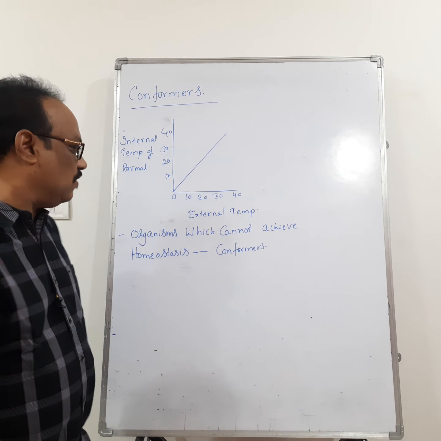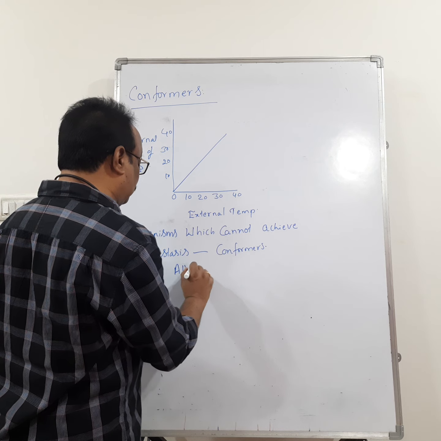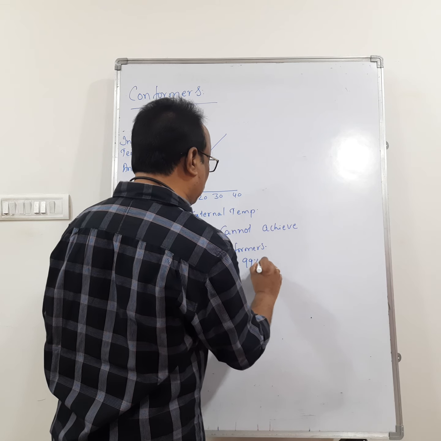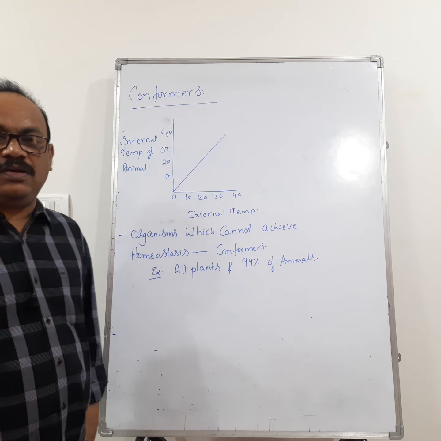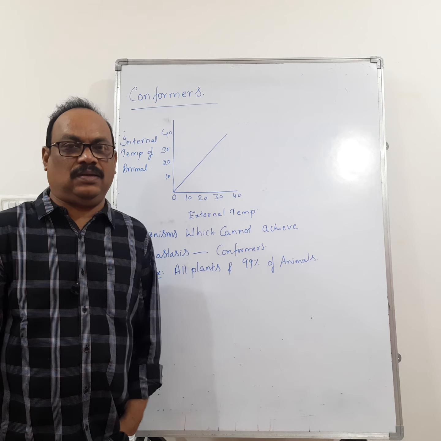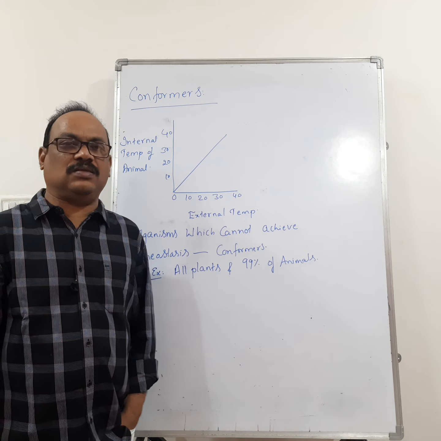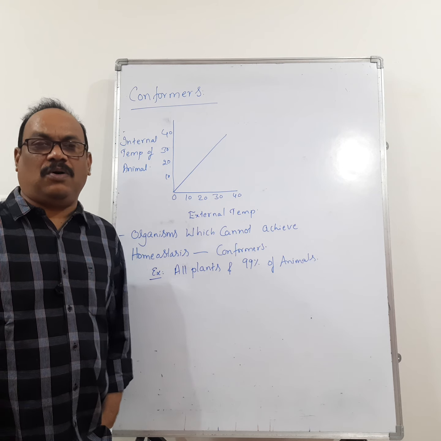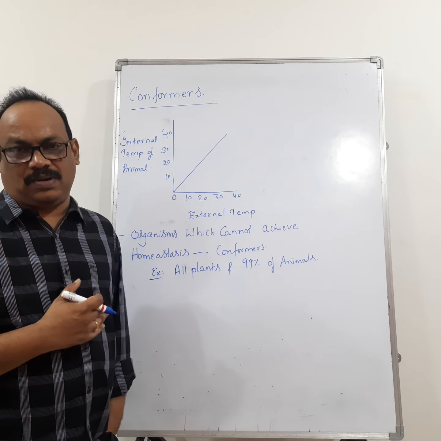Can we get examples of the conformers? For example, all plants are conformers and 99% of animals are conformers. Okay, 99% of animals and all plants are conformers. How can we explain this? Conformers means animals which cannot maintain constant body temperature. That means the body temperature of that organism depends upon the external environment.